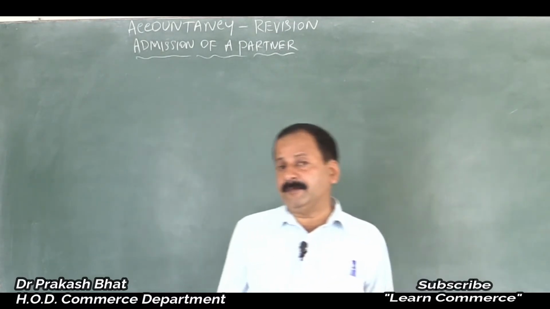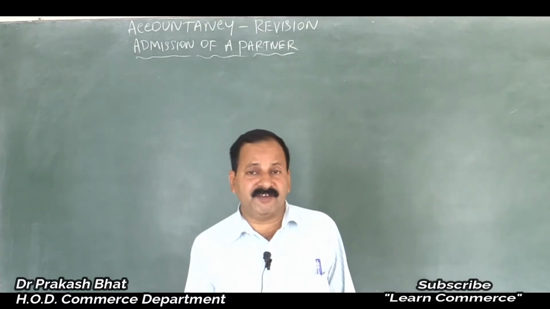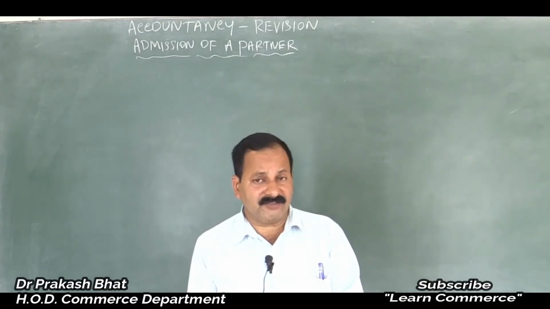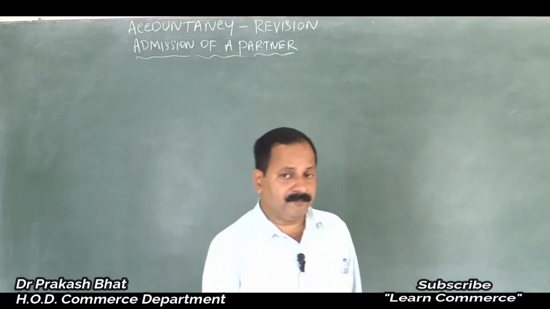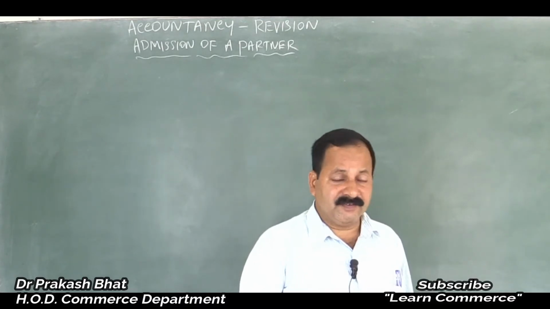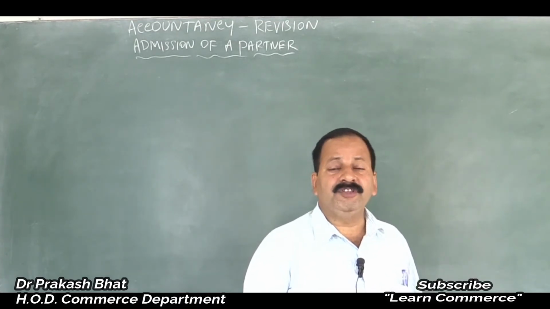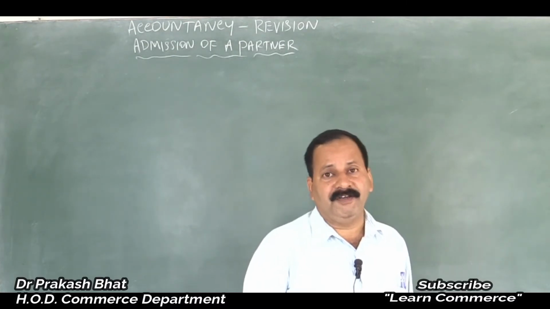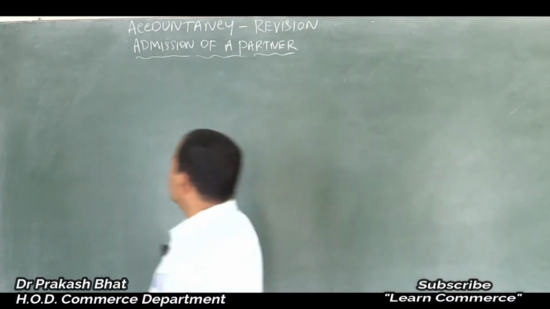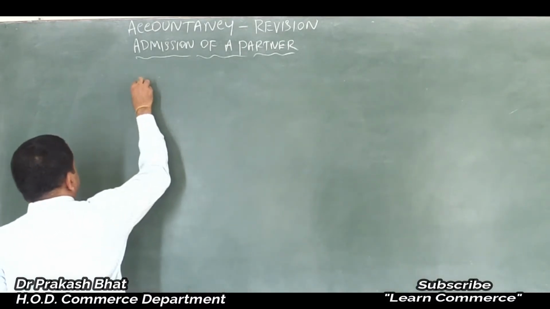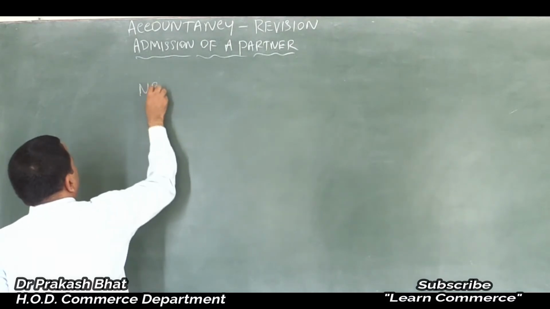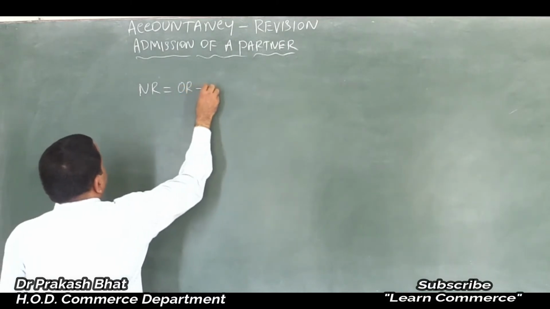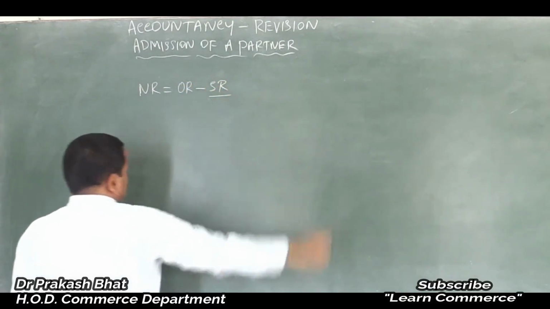So earlier it was 1/2 and 1/2, that is 50%. Now it is reduced to 1/3, 1/3 and 1/3, that is 33.33%. So it has decreased. The share of both the old partners decreased because of the entry of the new partner. So we can put it symbolically: new ratio of old partner is equal to old ratio minus sacrifice ratio.